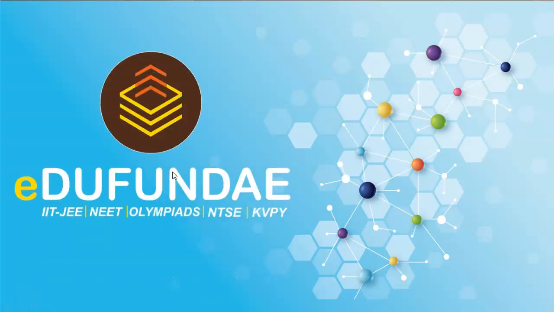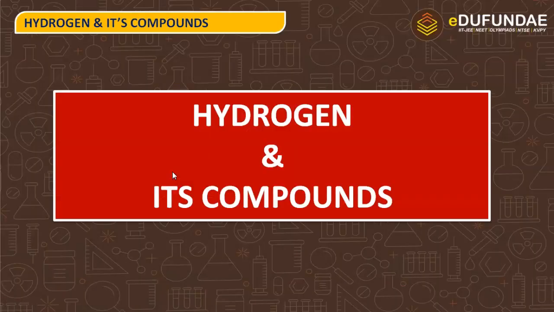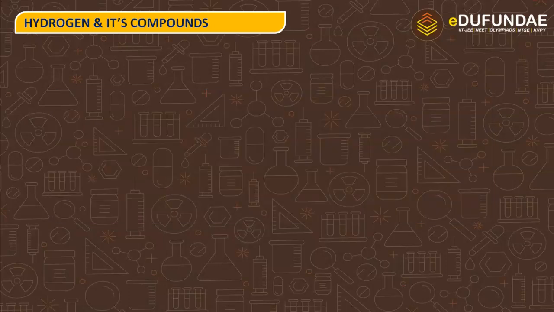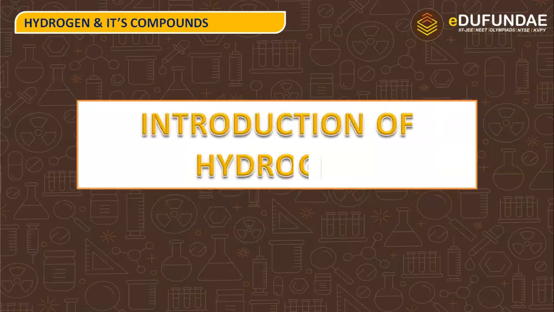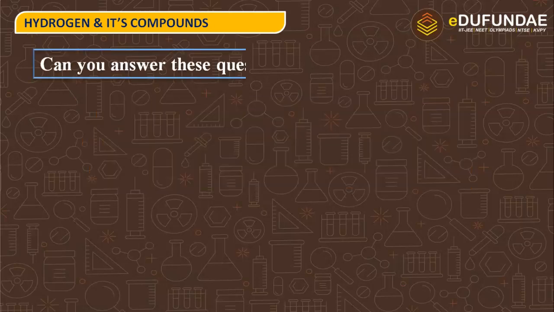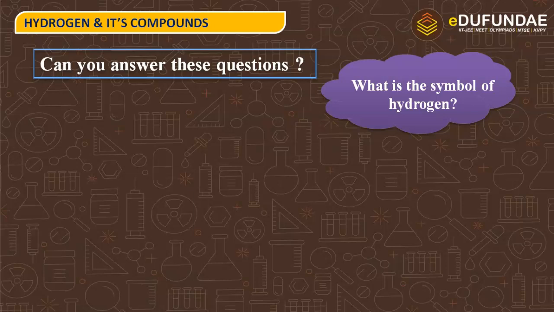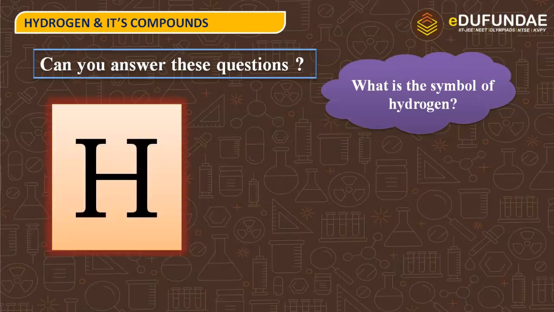I am your chemistry mentor for the chapter Hydrogen and its Compounds, and today we're going to discuss the topic Introduction of Hydrogen. Can you answer these questions? The first question is, what is the symbol of hydrogen? How is it represented? Capital H is the symbol of hydrogen.